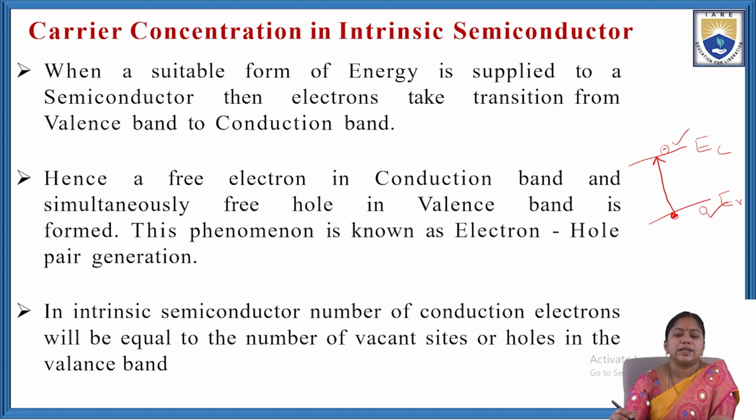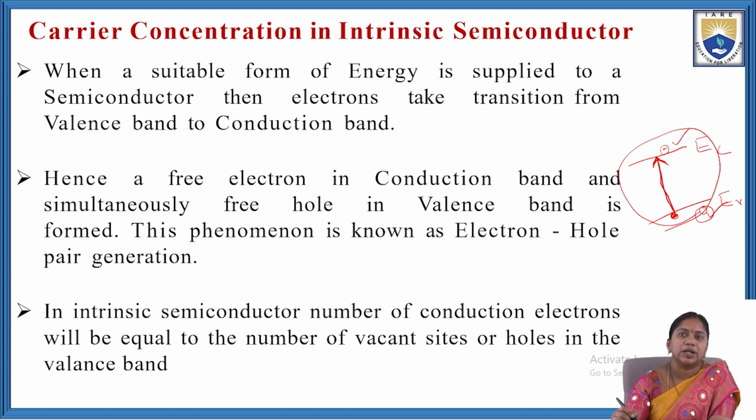So, when a suitable energy is supplied to any semiconductor, an electron takes a transition from valence band to conduction band. It creates a hole in the valence band. Simultaneously, a free conduction electron and a free hole are created. This phenomenon is known as electron-hole pair generation.